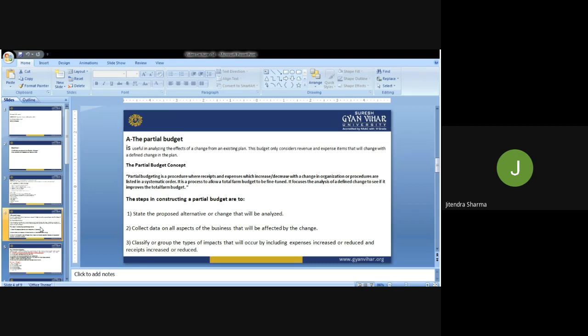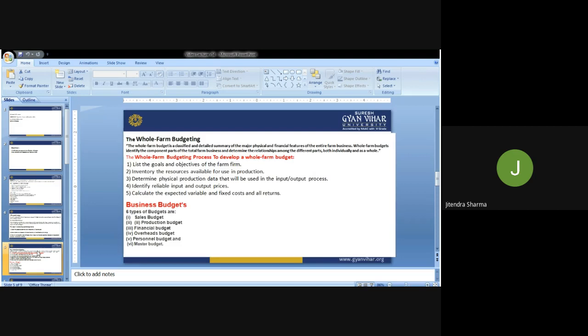If we are going in a desirable direction, then it's okay. But if for any reason we find that we are lacking towards the destination which was supposed to be achieved within a quarter, we can gear up all our activities and efforts. So partial budgeting is very helpful for doing these things.